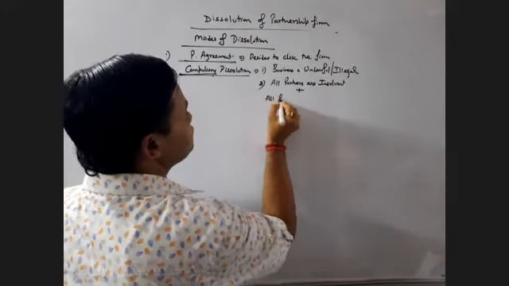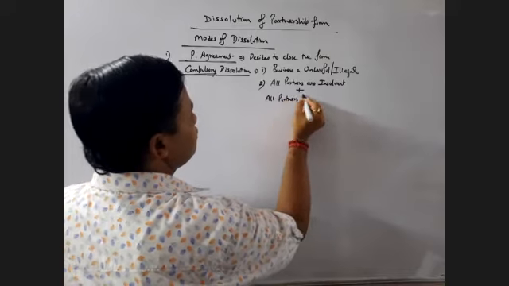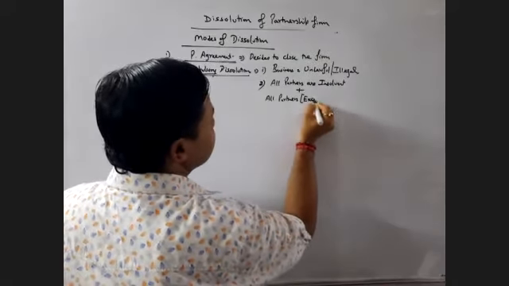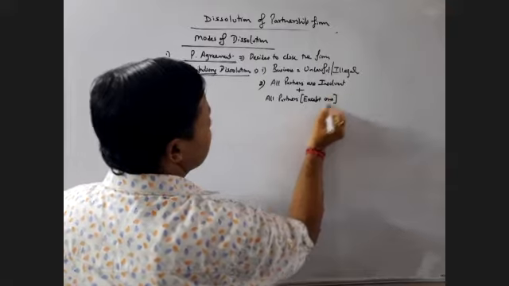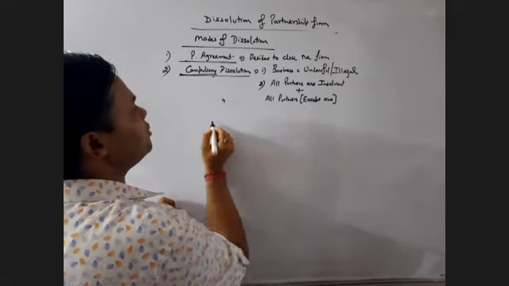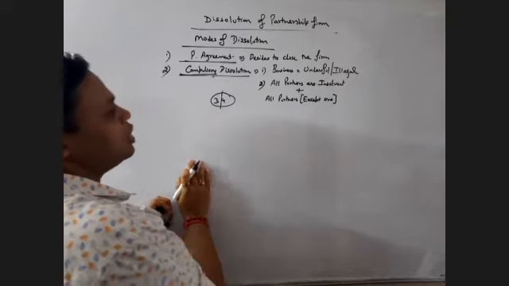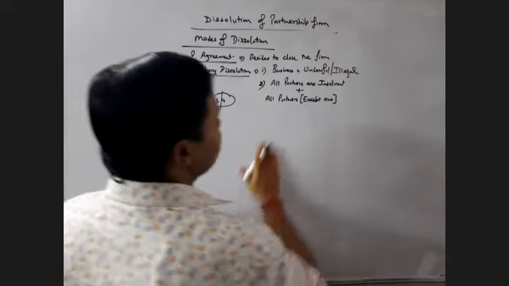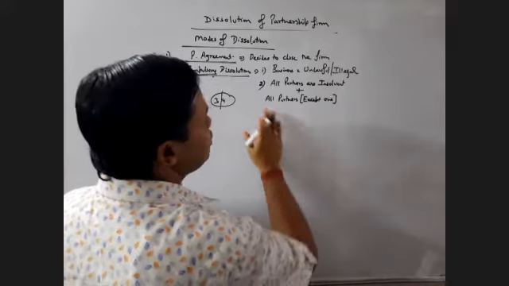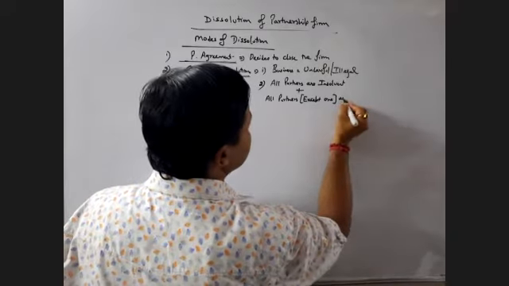All partners except one. If there are 4 partners in the firm, and 3 of them are insolvent, even in that case the firm needs to be dissolved. All partners except one are insolvent.